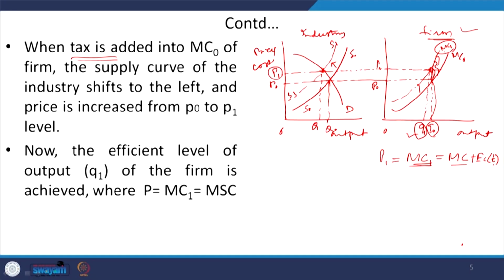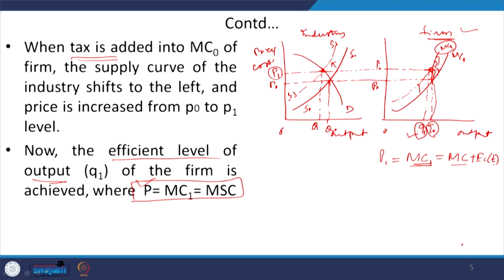So, as a result, we are saying that at this Q1 level of output, this is considered to be the efficient level of output, because this condition is achieved: the total cost is internalized in terms of the price, and the price is equivalent to the new marginal cost, which is reflecting the external cost as well.